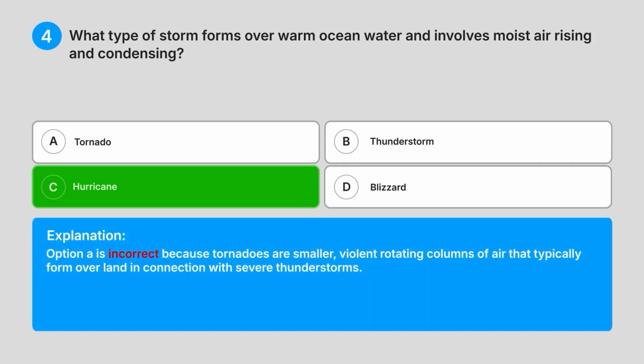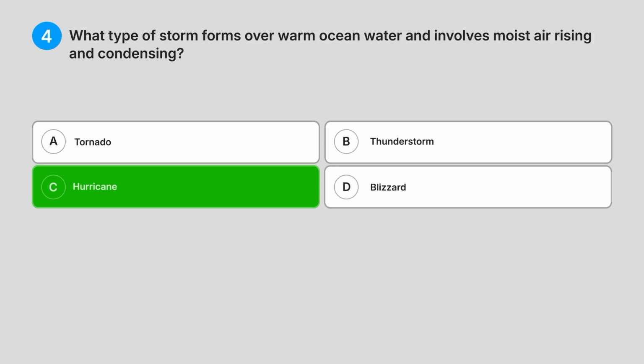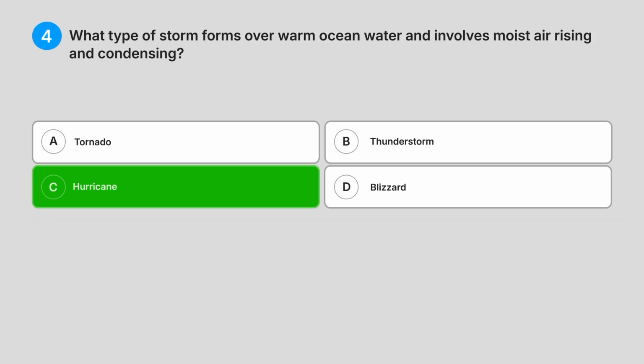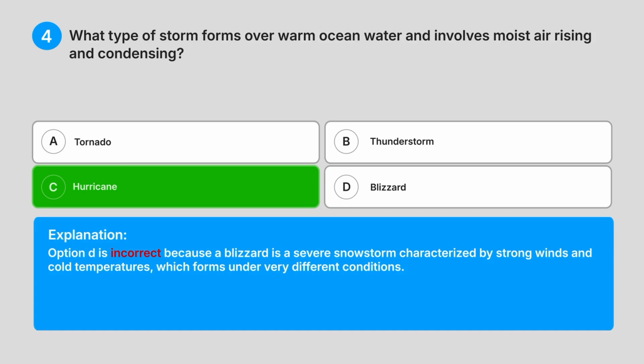Option A is incorrect because tornadoes are smaller, violent rotating columns of air that typically form over land in connection with severe thunderstorms. Option B is incorrect because while hurricanes are composed of many thunderstorms, a hurricane is a much larger and more organised weather system. Option D is incorrect because a blizzard is a severe snowstorm characterised by strong winds and cold temperatures, which forms under very different conditions.